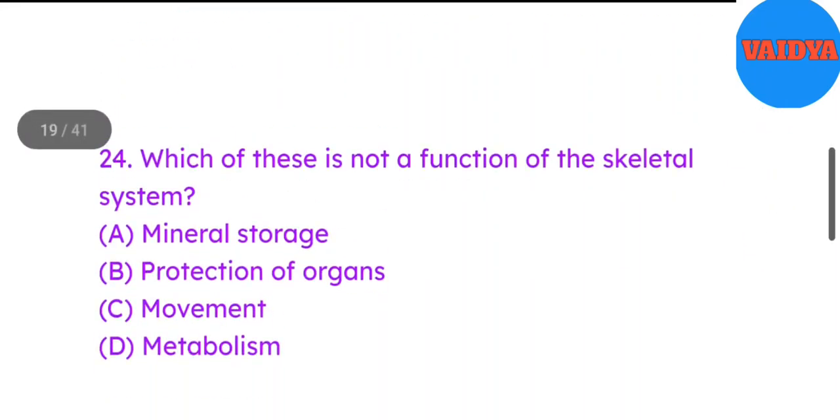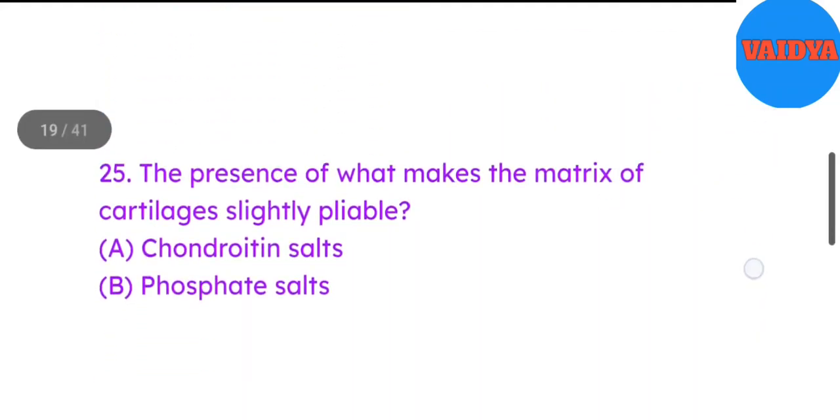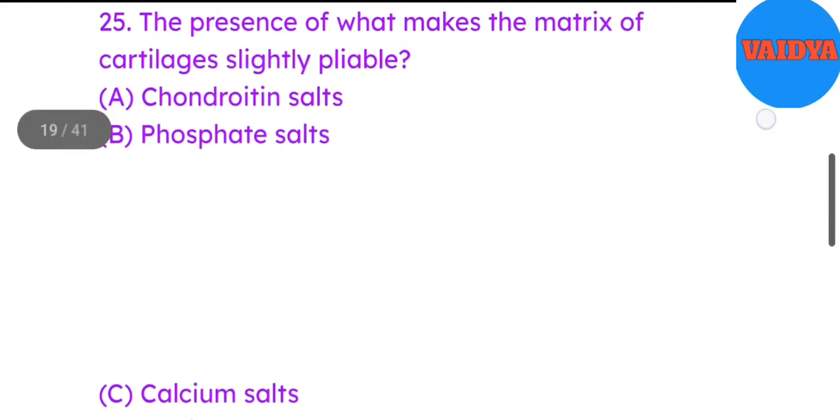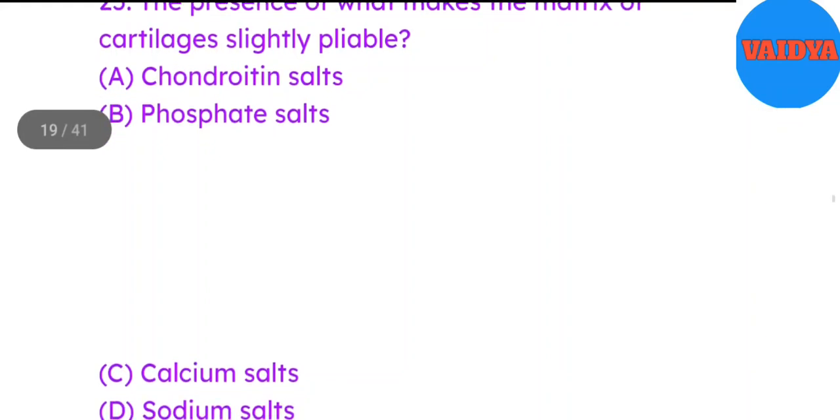Which of these is not a function of the skeletal system? A. Mineral storage. B. Protection of organs. C. Movement. D. Metabolism. Answer D. Metabolism. 25. The presence of what makes the matrix of cartilages slightly pliable?